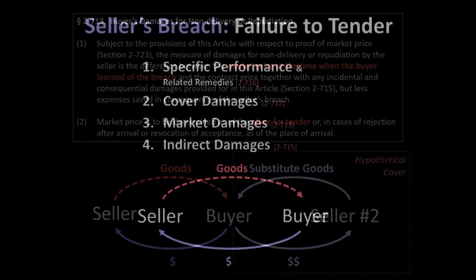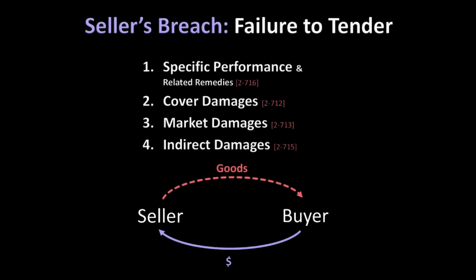With those complexities in mind, that concludes our look at buyer's market-based damages under 713, which are available to the buyer to the extent the buyer does not cover and recover damages pursuant to 712 of Article 2. In the next video, we will conclude this week's module by considering what additional indirect damages may be available to the buyer in the event the seller breaches by failing to tender the goods.